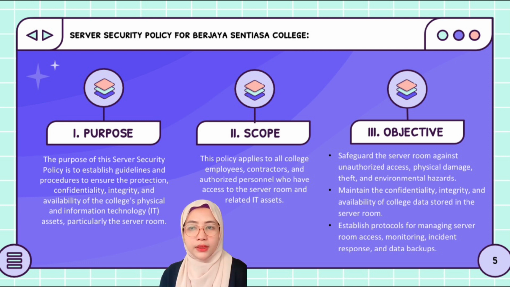Number 2 is scope. This policy applies to all college employees, contractors and authorized personnel who have access to the server room and related IT assets. Objective. There are 3 objectives. Number 1 is safeguard the server room against unauthorized access, physical damage, theft and environmental hazard. Number 2 is maintain the confidentiality, integrity and availability of college data stored in the server room. Number 3 is establish protocols for managing server room access, monitoring, incident response and data backup.